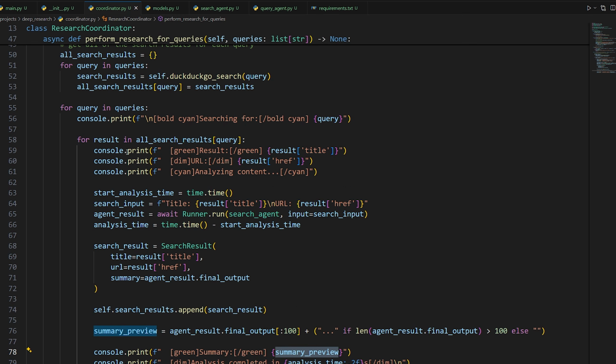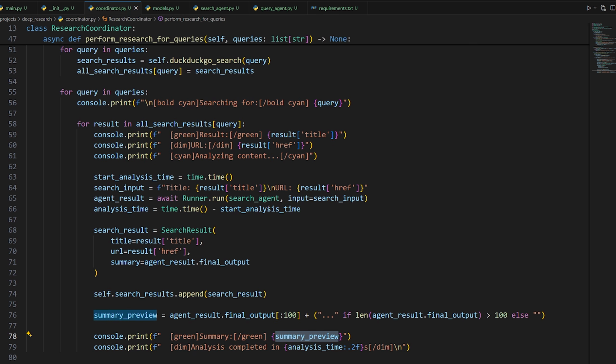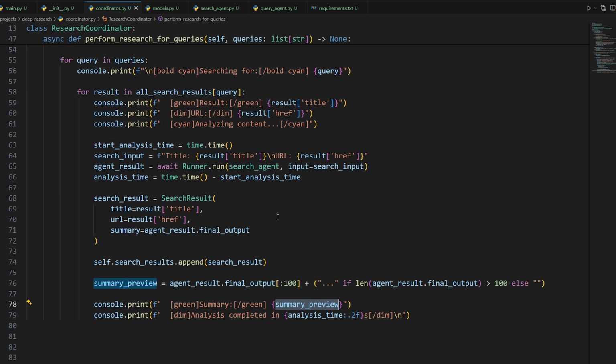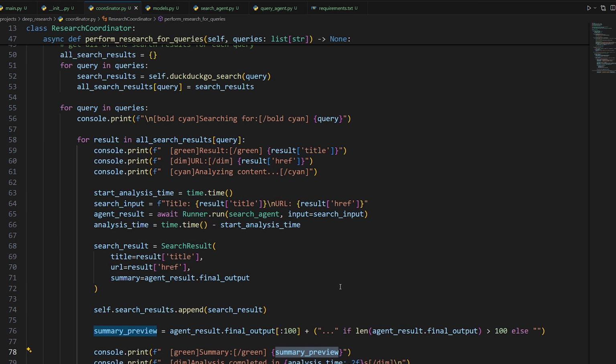I know it's just a lot of copying and pasting, but I really don't think it's useful for you to see me type all this out. So hopefully my explanation is enough to make this make sense, and then you'll see what it actually looks like in a second, okay?